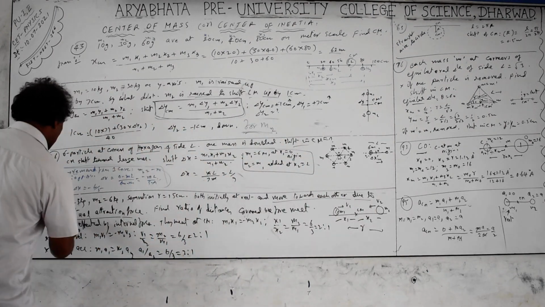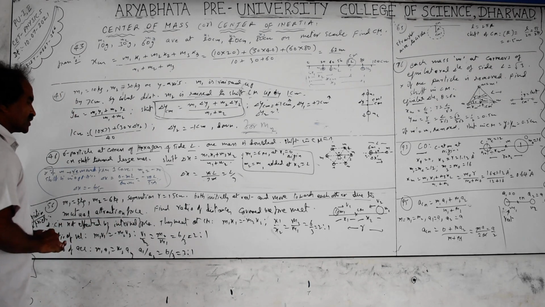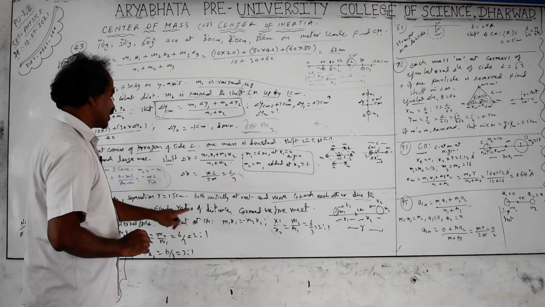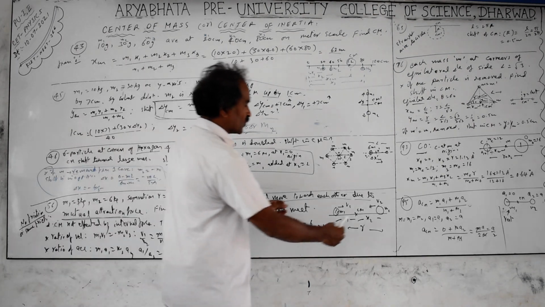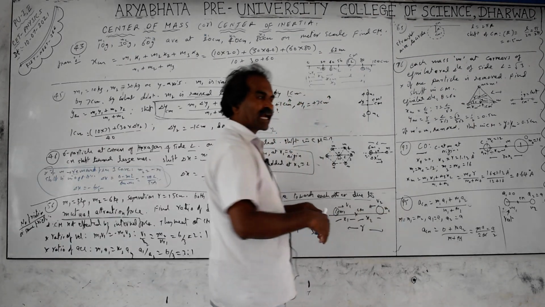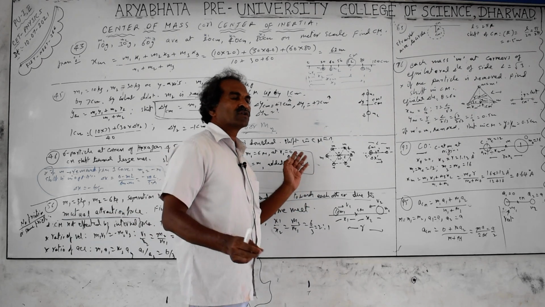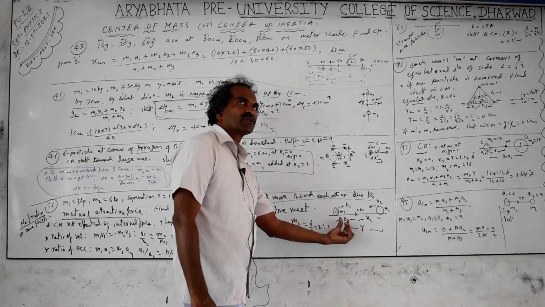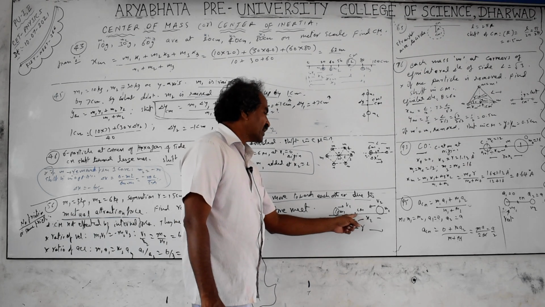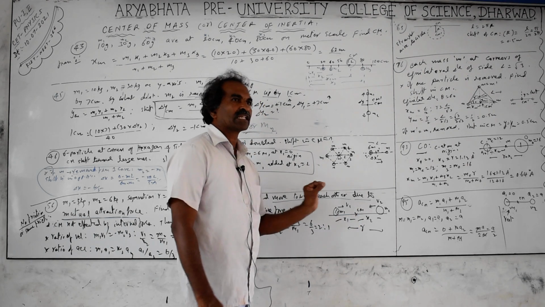Due to mutual attraction of force, find the ratio of the distances covered before they meet. Whether the two particles are moving towards each other due to attraction, or going away from each other, the internal force will not affect the center of mass. So if they are moving towards each other due to the mutual force of attraction, they are going to meet at the center of mass always, provided they are particles.